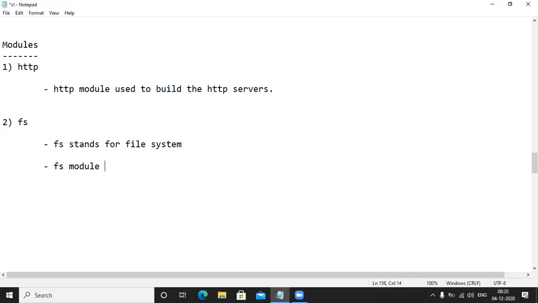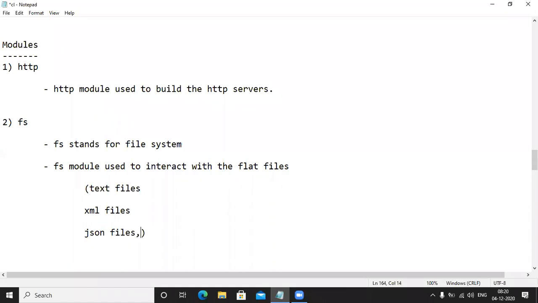FS module is used to interact with the flat files. Flat files means what? Text files. Next one is the XML files. Next one is the JSON files, and like this any number of things.